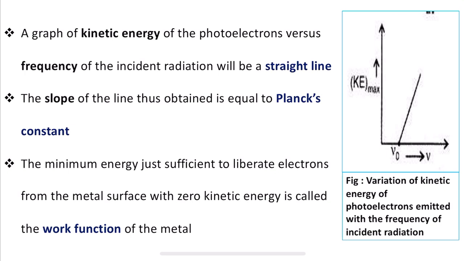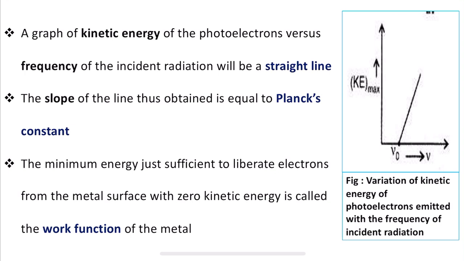As I said, this threshold frequency, or the smallest frequency which is required, is different for different metals. That is why the work function of the metal depends on the material and the nature of the emitting surface. Presence of an impurity layer on the photosensitive metal surface increases the work function of the metal surface.